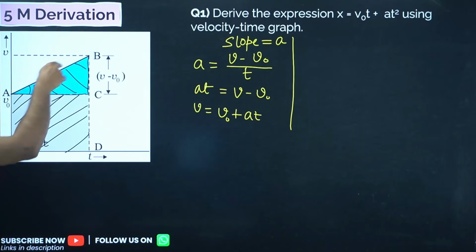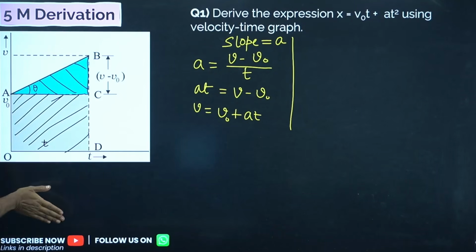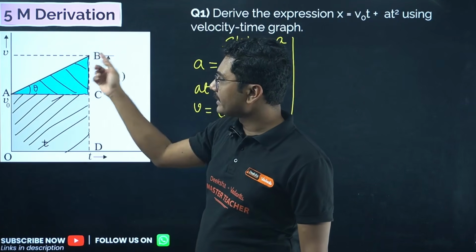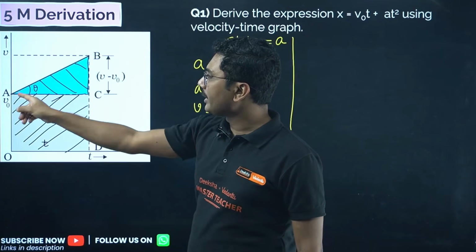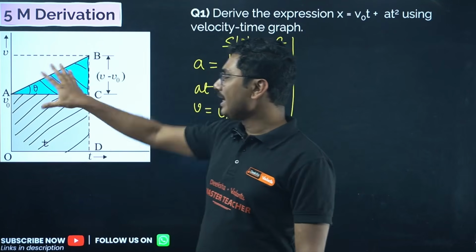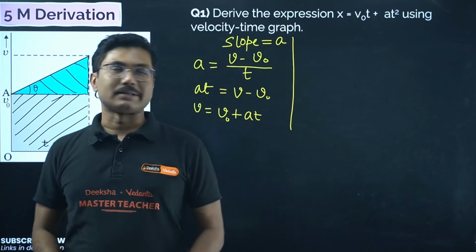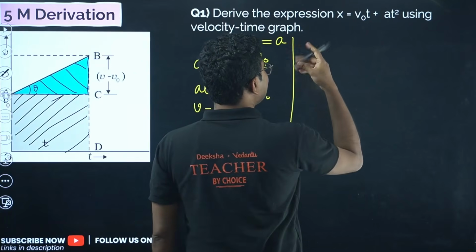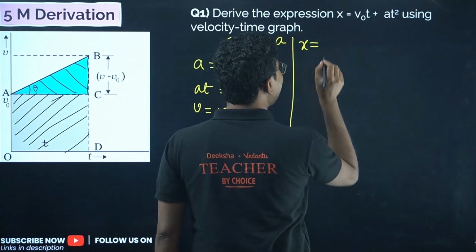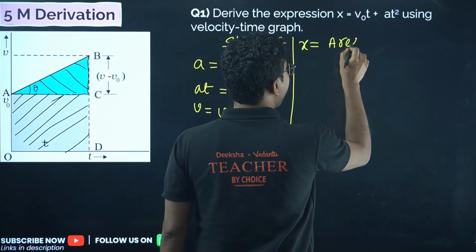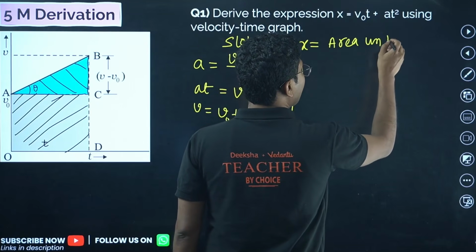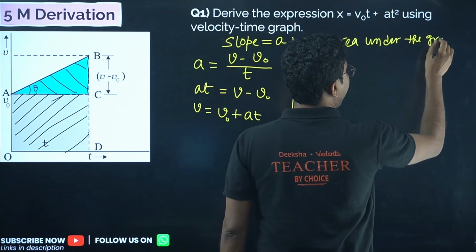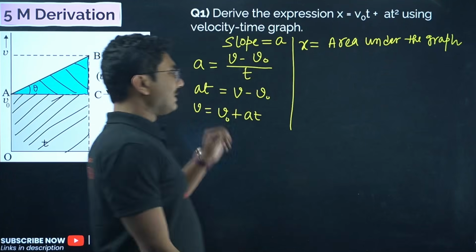Area under the graph means you take this line, whatever is inside this line up to the axis t is called the area under the graph. For example, here we have a rectangle and a triangle, so the total area is basically the displacement x. So x is the total displacement. Now let's try to find x. So x is the total displacement and that is the area under the graph.